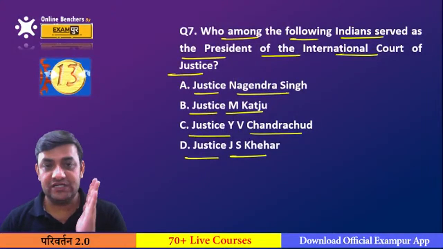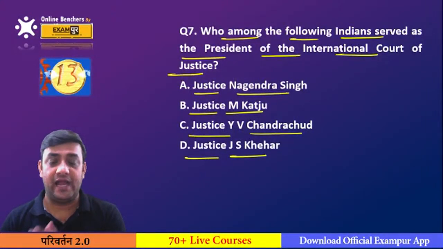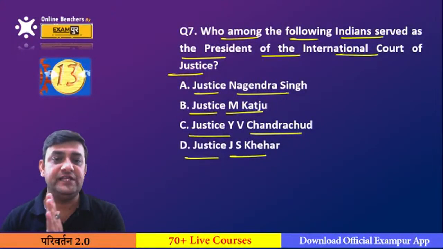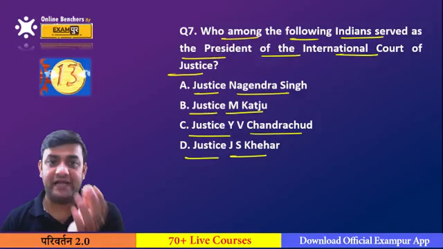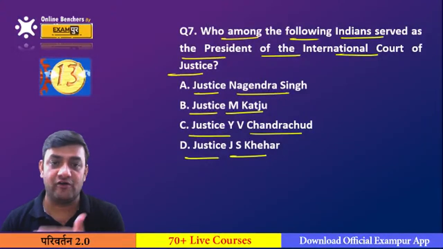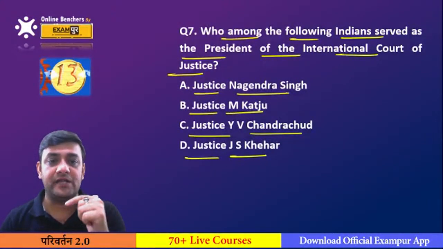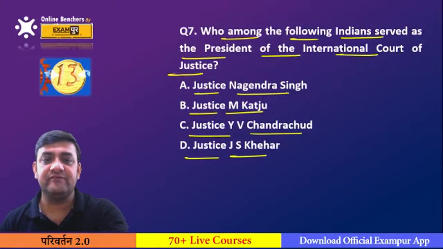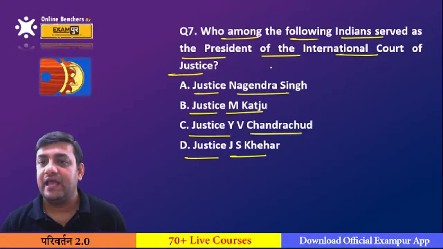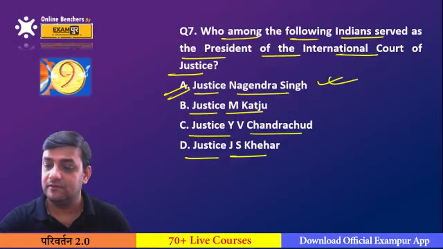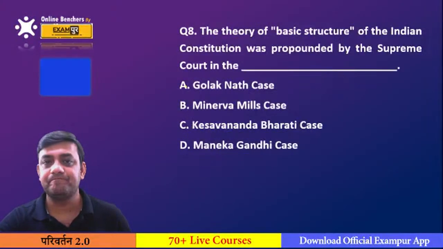And you all know the International Court of Justice is headquartered at The Hague, Netherlands, in which we have a total number of 15 judges, which are elected by the UN General Assembly on the recommendation of the United Nations Security Council for a tenure of 9 years. And presently, Dalveer Bhandari from India is the representative in the International Court of Justice. And if this question is being asked, the answer will be Justice Nagendra Singh. A will be the correct answer. Is that clear to everybody?